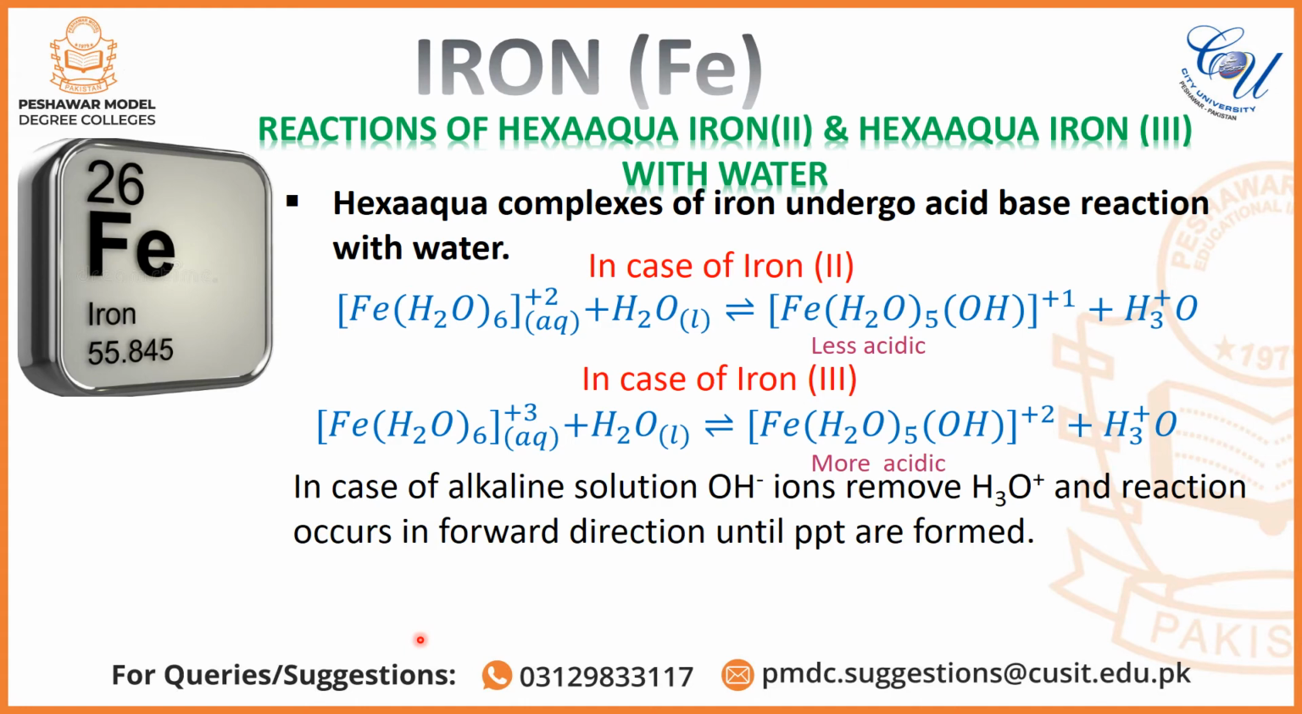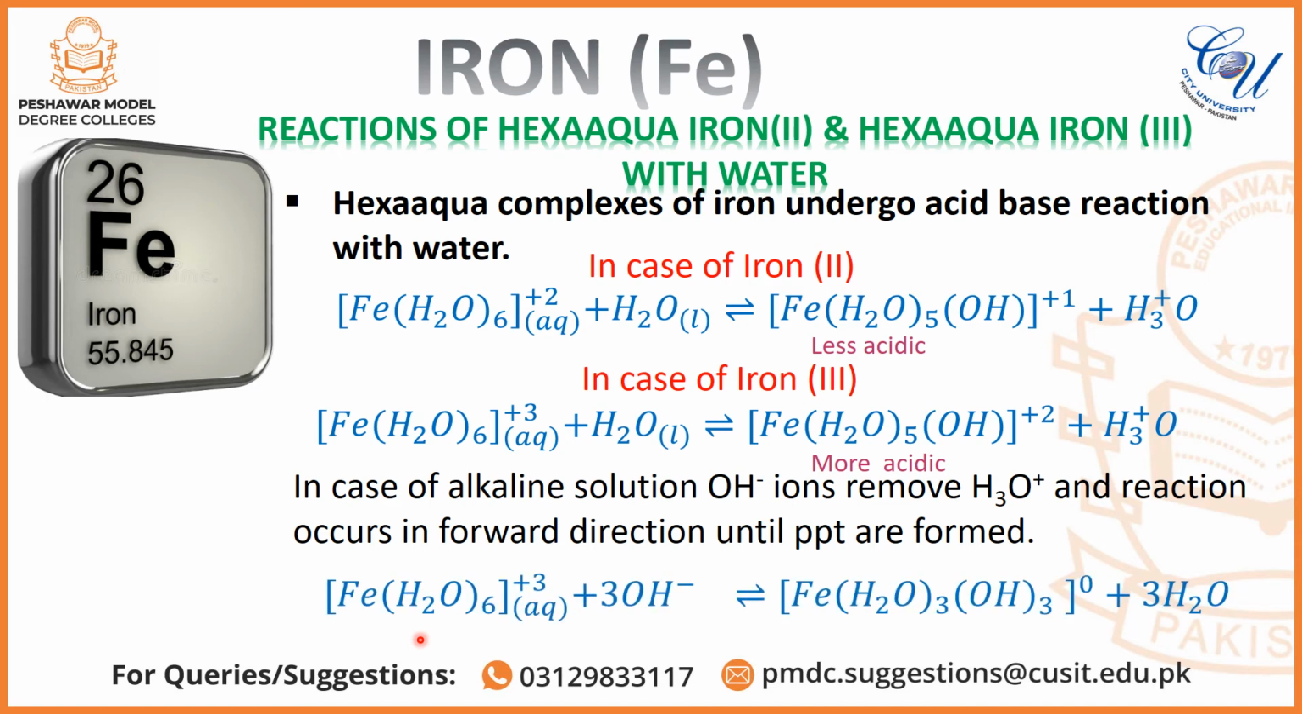In case of alkaline solution, the hydroxyl ions remove hydronium ions and the reaction proceeds in the forward direction until brown precipitates are formed, and here is the equation, where hexaaqua iron 3 reacts with hydroxyl ions of the alkaline solution, producing precipitates of the complex trihydroxo triaqua iron 3 and water.